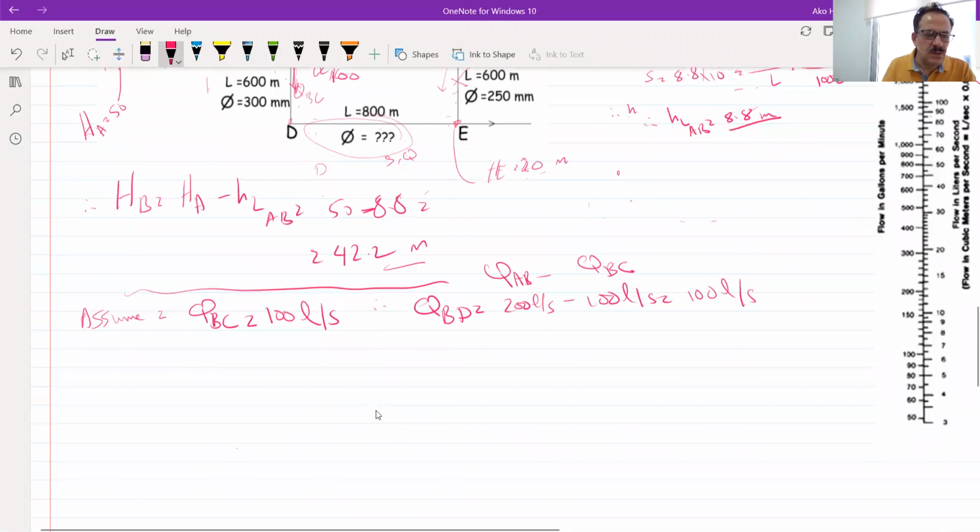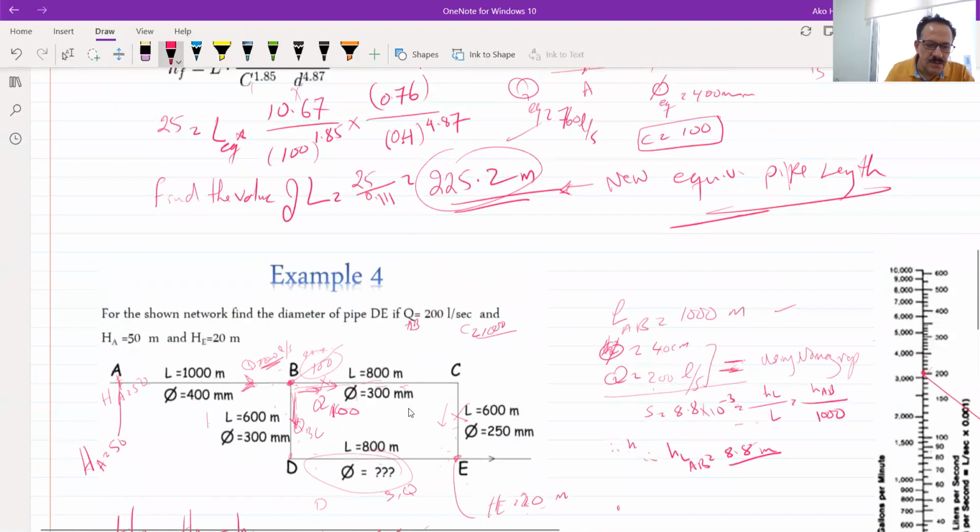Okay, so the head loss from B to E is equal to head at B minus head at E. Look at this one. I have this pipe, and the flow will come this way. I will assume the Q that's coming this way is equal to 100 liters per second. This 100 liters will go this way, and it comes here. So the head loss here, this 42.2 comes to become 20. So this 22.2 is going through this pipe and this pipe.